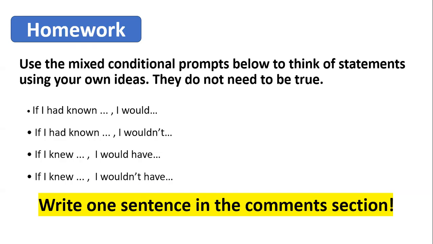Write a sentence like this: if I had known something, I would do something, mixing between the past and the present, or the opposite. If I had known something, I wouldn't do something. Or if I knew, it means I know now. Be careful of the meanings and feel free to ask me any questions if this is not clear.